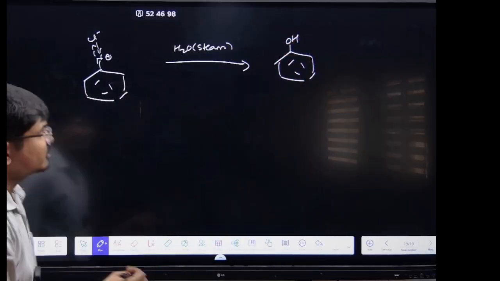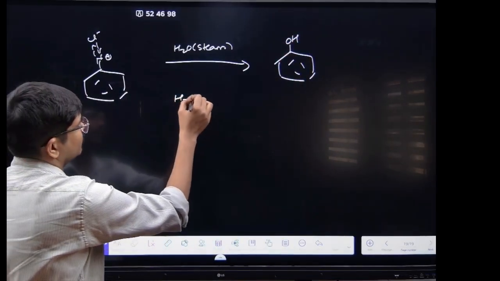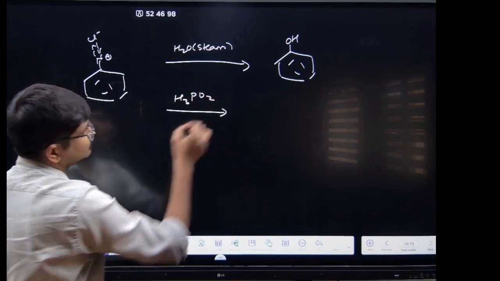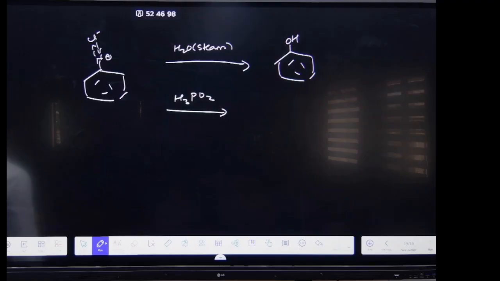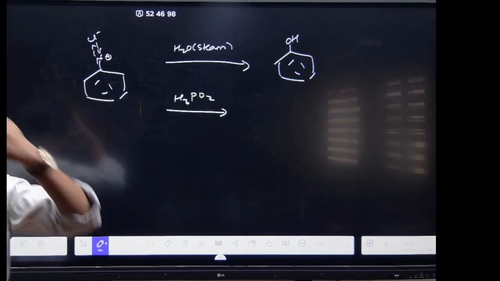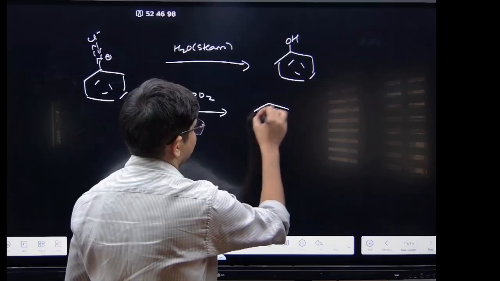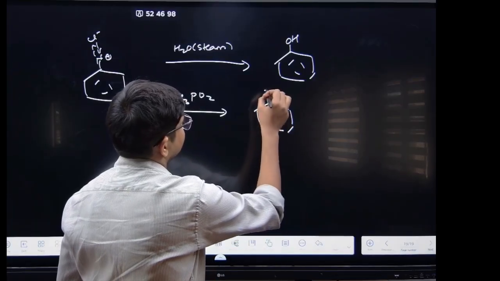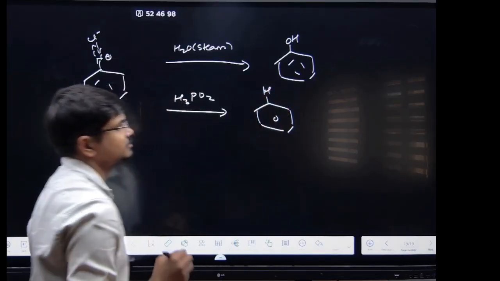Got it? If you are using H3PO2, what will be the product? Benzene, right? The product will be benzene.